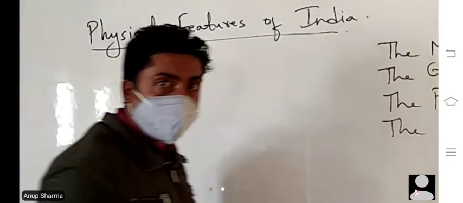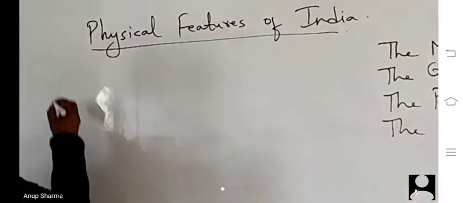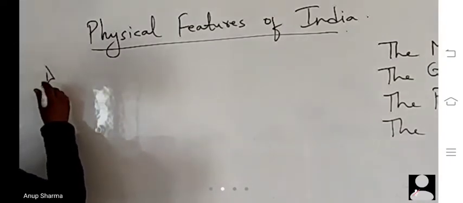Okay, so today we are going to talk about the coastal plains.